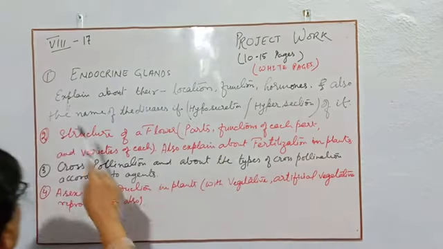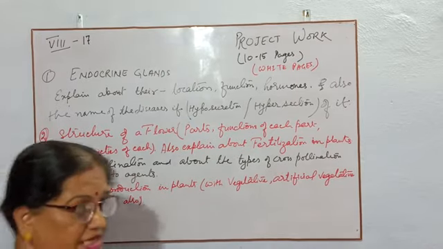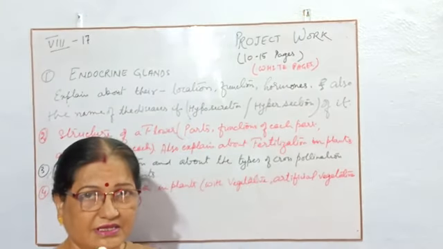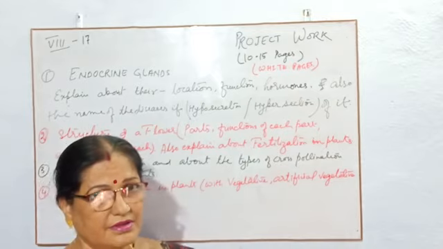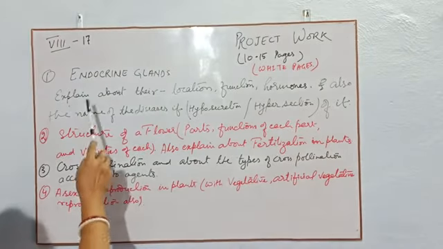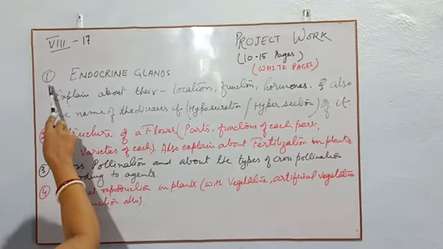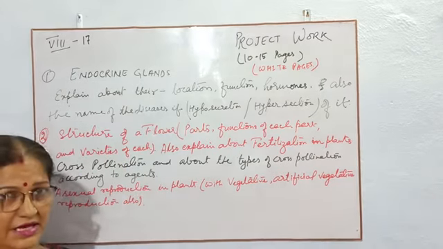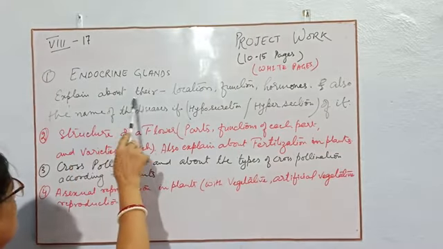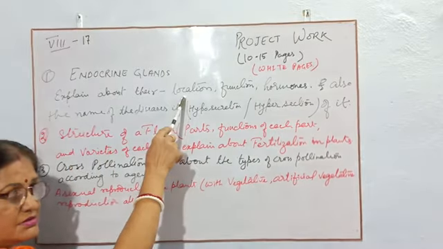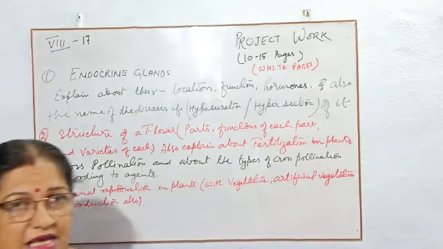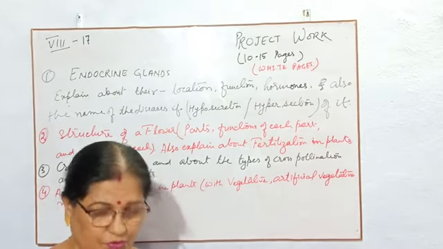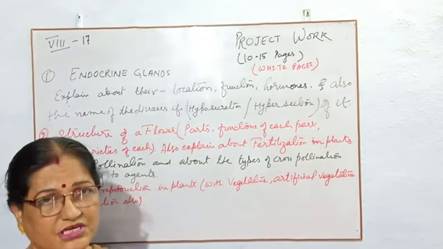Now these are the topics. Among these topics you have to complete any one. So please listen. The first topic is the endocrine glands. What will you do with the endocrine glands? Explain about their location first. Please don't copy from the book. You have to search elsewhere.